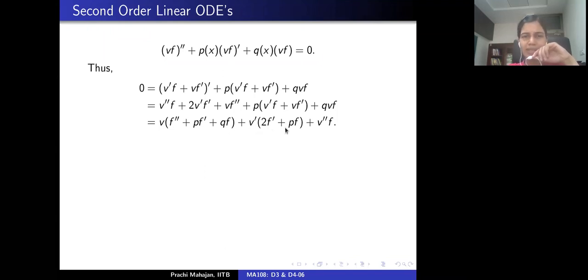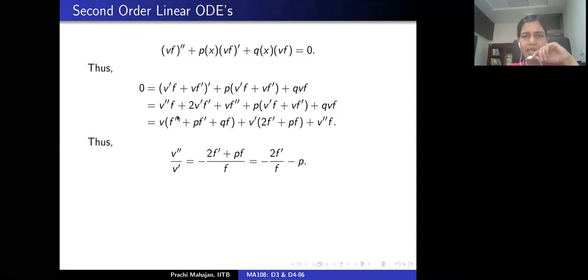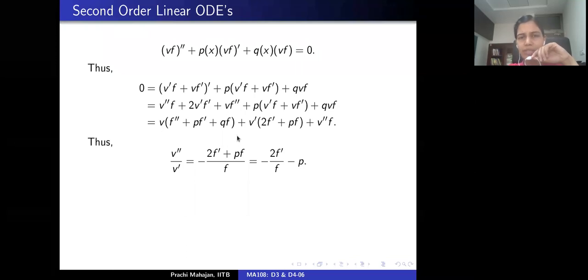So what is the advantage of all of this? Recall that F, what we started with, was a solution of the ODE, which means that the coefficient of V in here cancels out. So that's 0, right? So what are you left with? You are left with V' times 2F' plus PF, plus V'' F equals 0, right? Provided you can justify all of this division, you can.